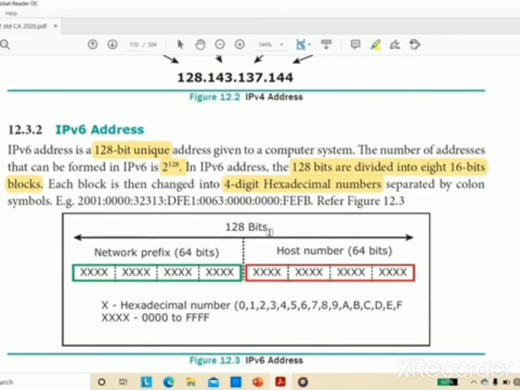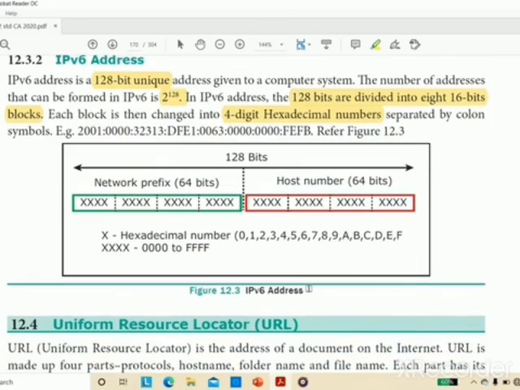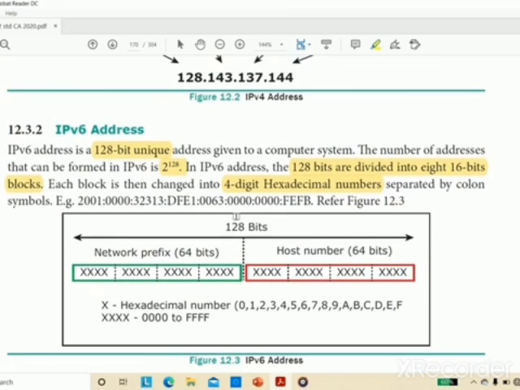If it is a 128-bit address, then it has divisions like 8 16-bit blocks, 1 2 3 4, and here 1 2 3 4. The first 4 blocks are the network prefix, and the last 4 blocks are the host number. So this is the format, how they form the IP address of a computer in a particular network.